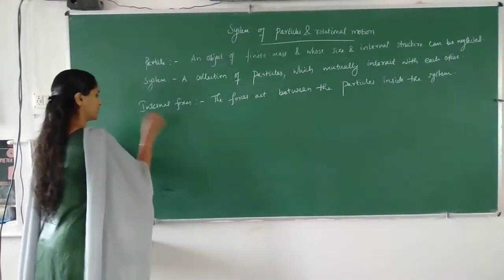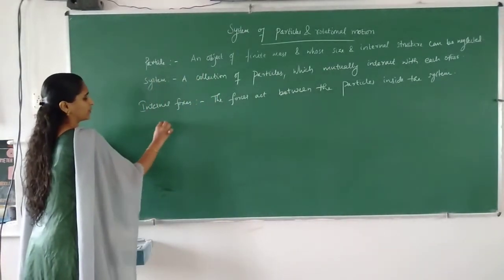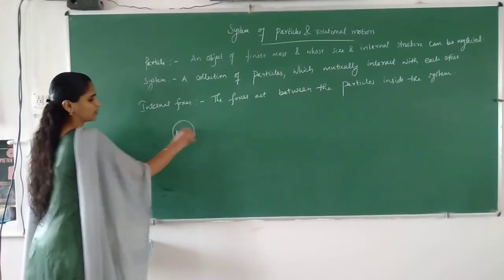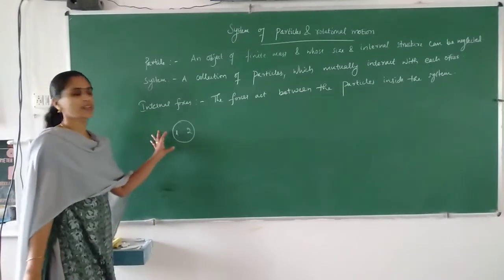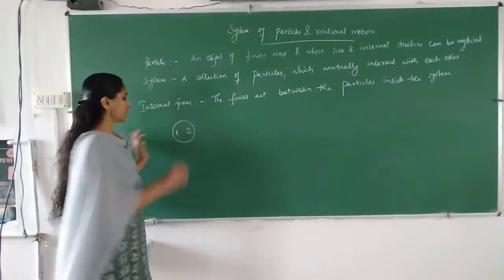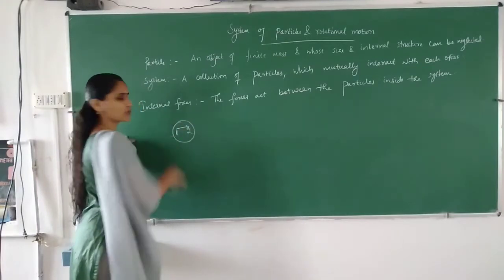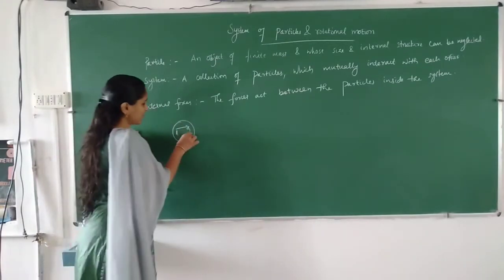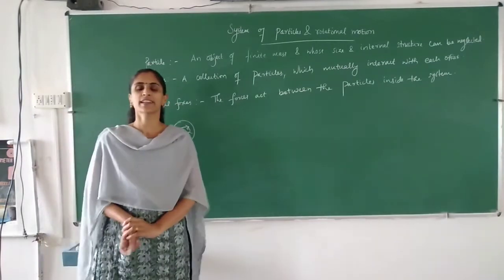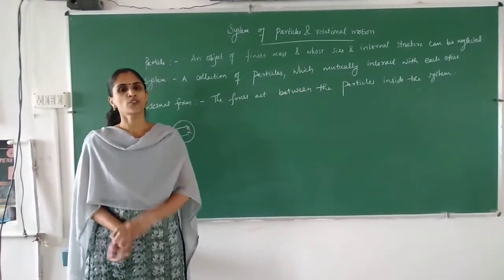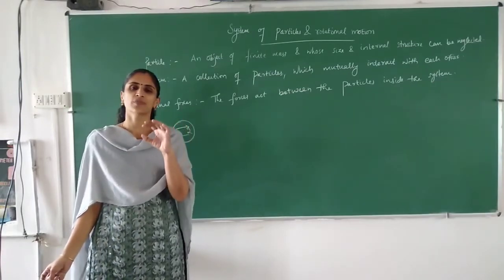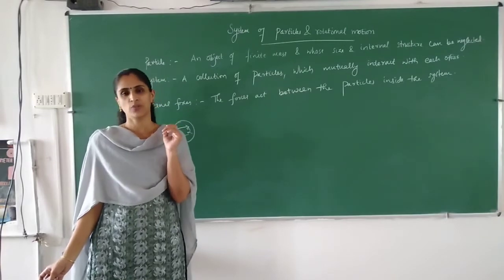So, for example, we are considering a system which contains two particles, 1 and 2. This is a system. Here the first object will exert force on the second object. In the same way, the second object will exert force on the first object. So these forces we can say are internal forces. So clearly we can conclude that the net internal force of a system will be zero.